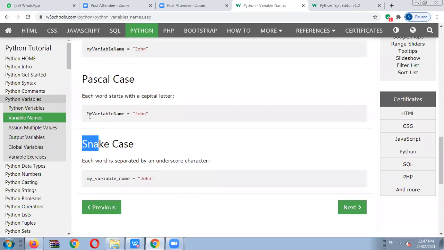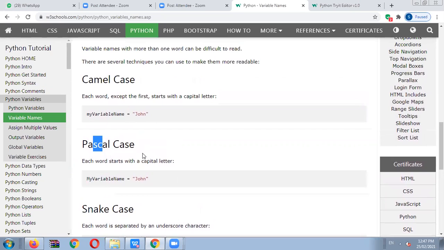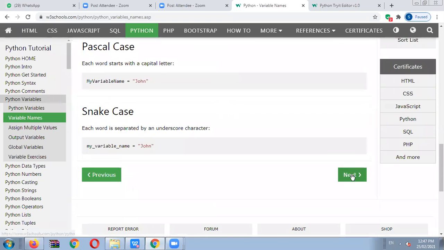If we are using the first letter capital with separate different labels of variable names, this is called the Pascal case. And if we write the first letter small, and the second and third letters in capital form, that is called the camel case. So this is a simple technique. You just remember, no problem.